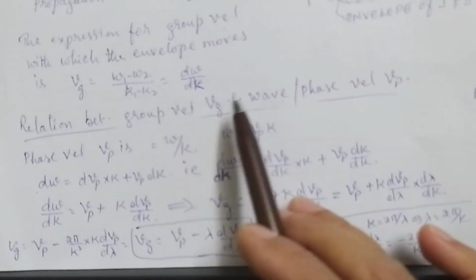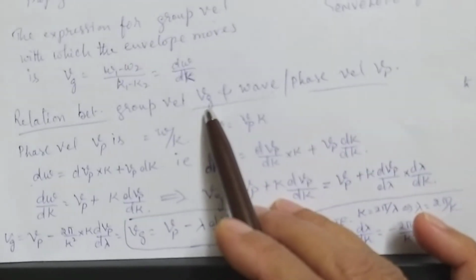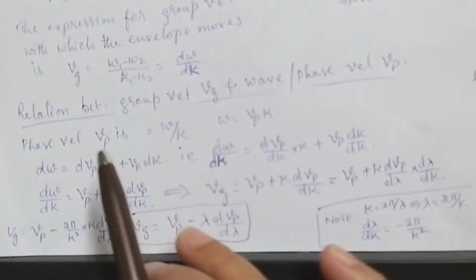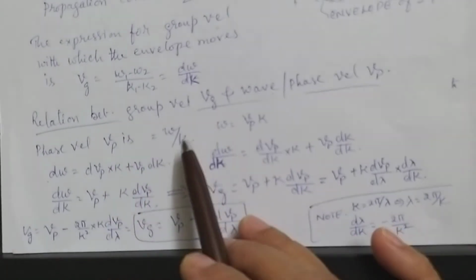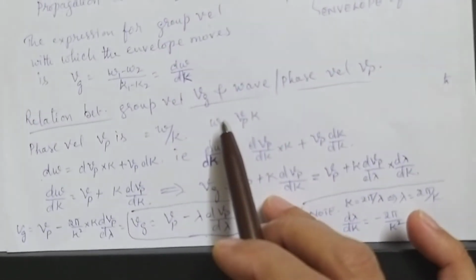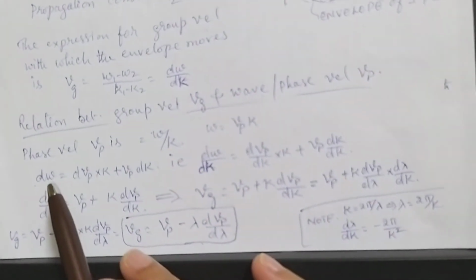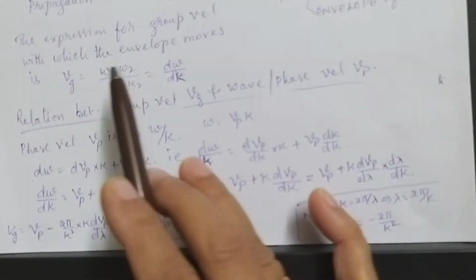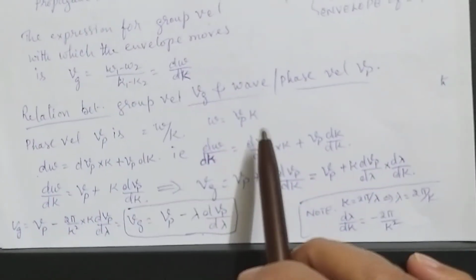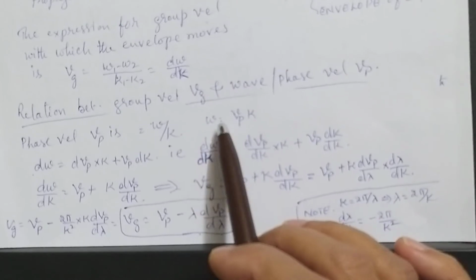So now the relation between group velocity Vg and phase velocity Vp. So now what was Vp? Omega by k. So you take omega from here. What is d omega? You differentiate it, because we need d omega for Vg, no?